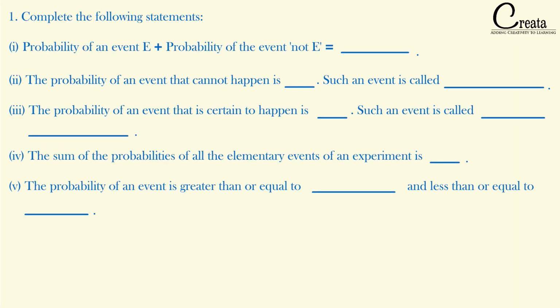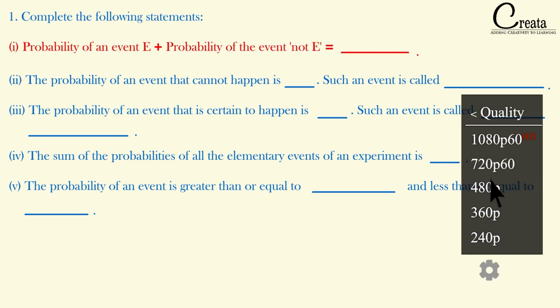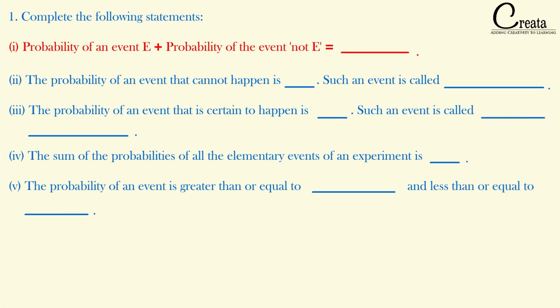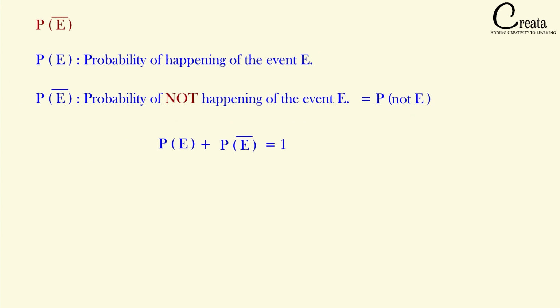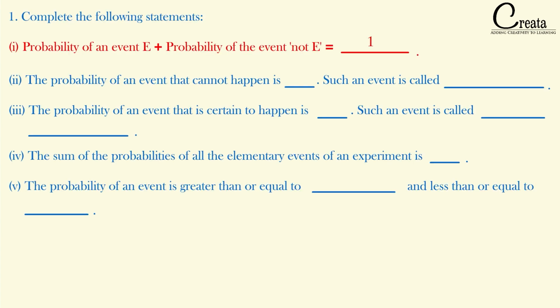Best of luck. Question number 1 has 5 parts, that is 5 fill in the blank statements. Let's take them one by one. The first part is: the probability of an event E plus the probability of event not E is equal to dash. We have covered the concept in the theory part: the probability of happening of the event plus the probability of not happening of the event is equal to 1. The answer to the question is 1.